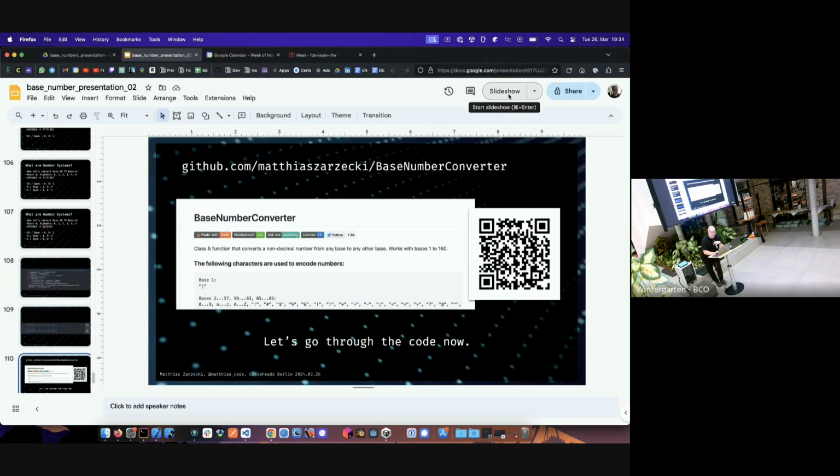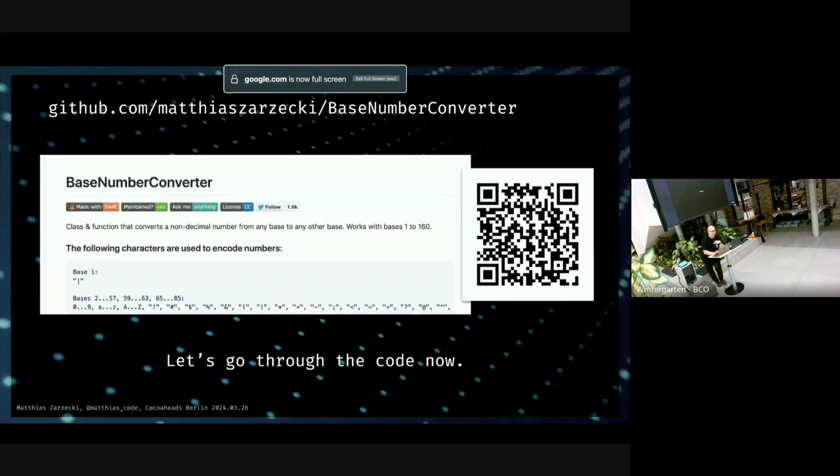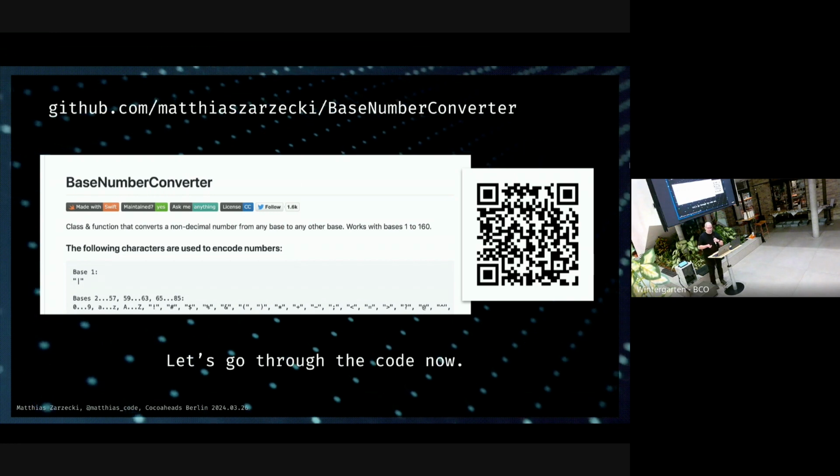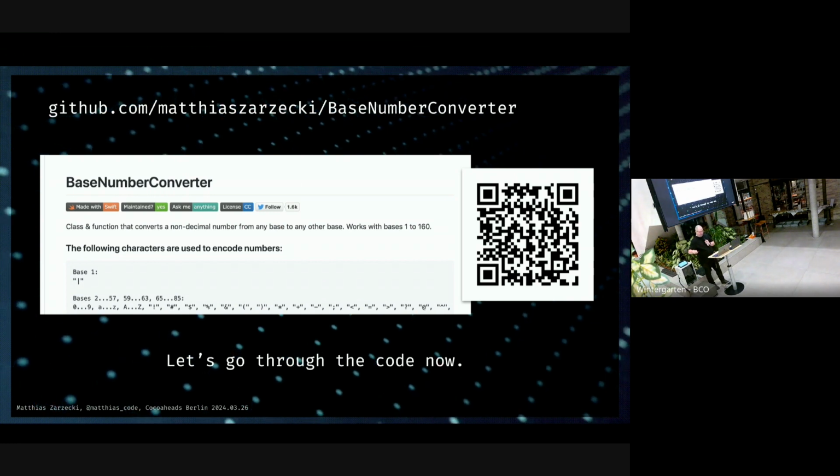You can also check it out on GitHub if you want to and find some bugs and make a bug report, because there might be some. I just found one. You are now experts. Thank you.